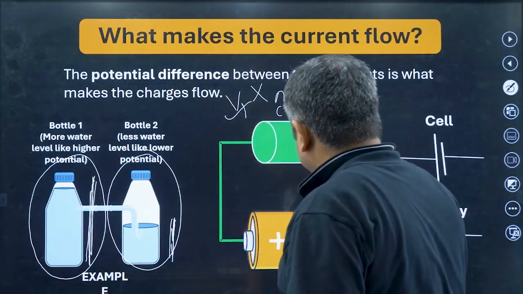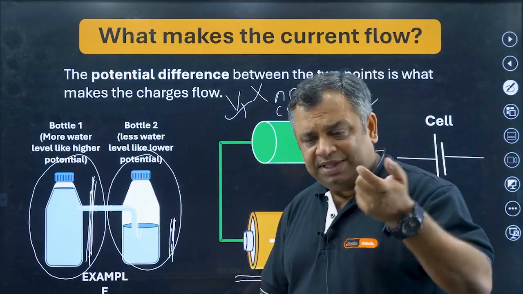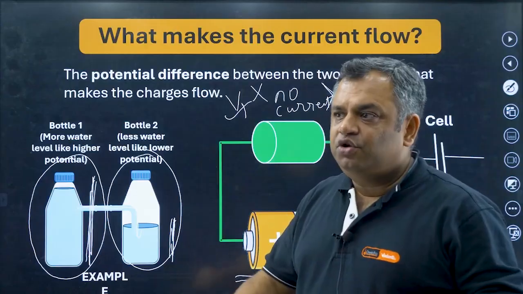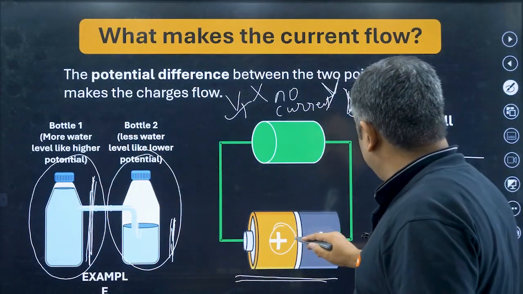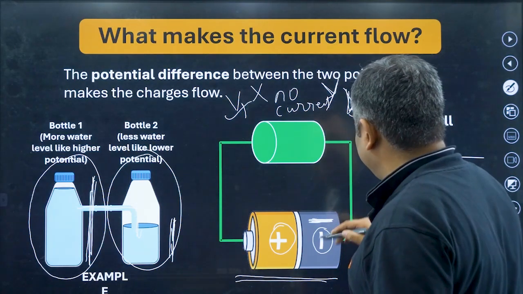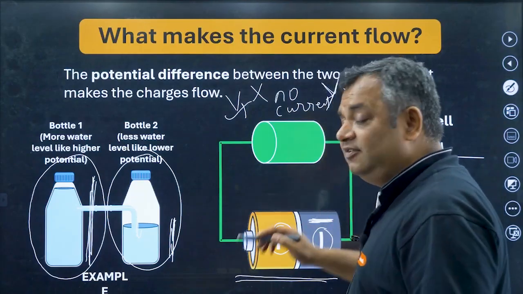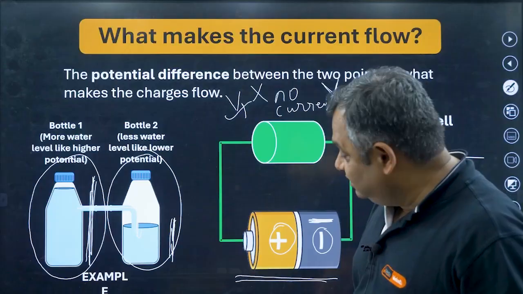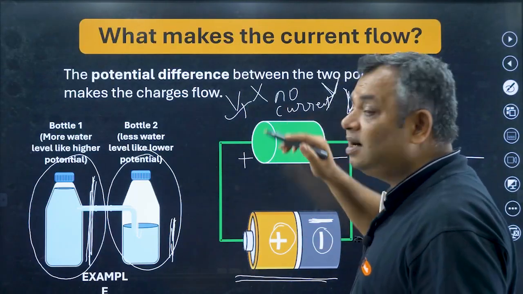So here we see this is a cell. You have those normal cells, I mean the ones that you use in a torch, in a watch, and in many other places, right? In these cells there is one positive terminal and one negative terminal. Now the moment we have positive and negative, there is a difference. This cell creates a potential difference.